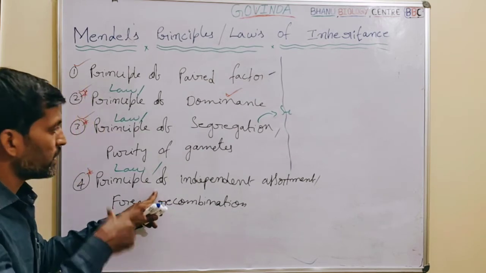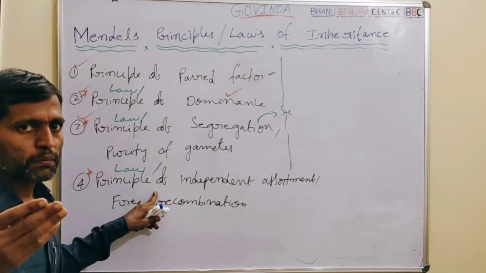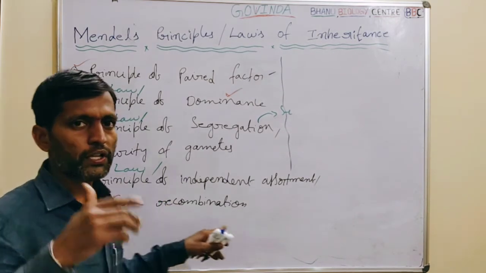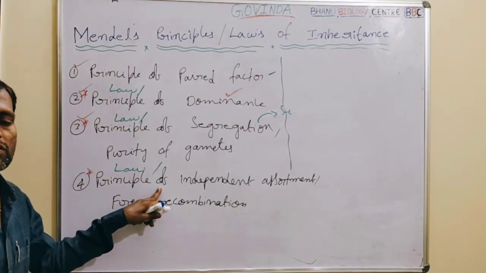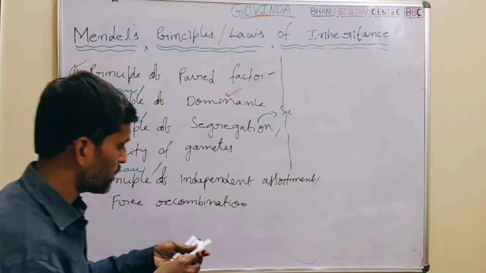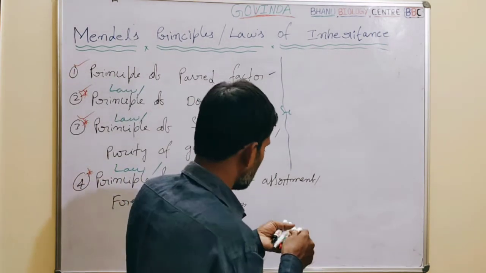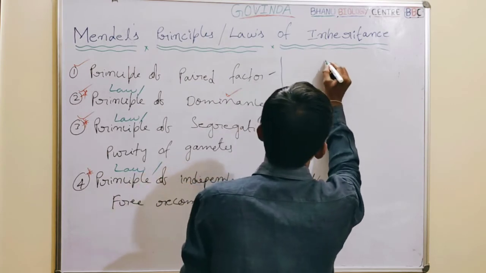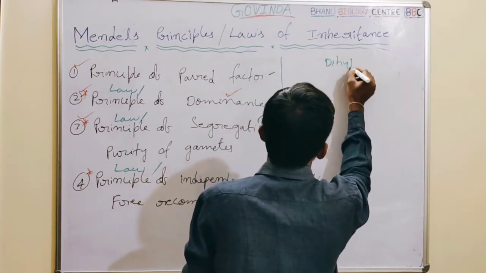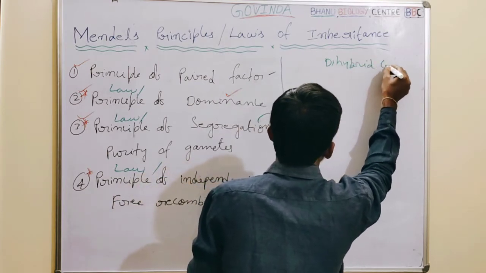To understand this principle, we need to remember the F2 generation of the dihybrid cross. This law was laid down based on the results of the dihybrid cross, so let me briefly explain the F2 generation of the dihybrid cross.